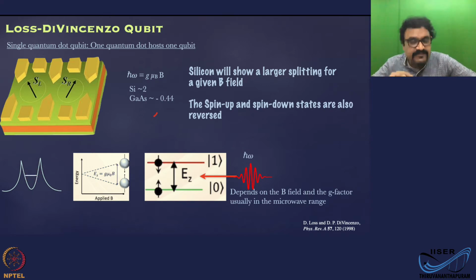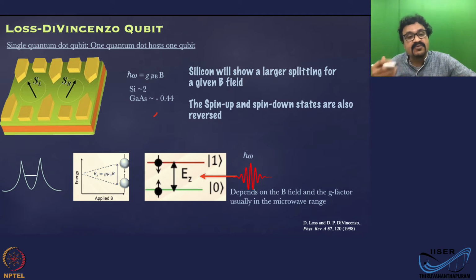And you apply a magnetic field, and this state will split into two states, up and down. The separation between these two states is given by an energy scale g mu_B B. So g is the g factor, mu_B the Bohr magneton, and B the field.